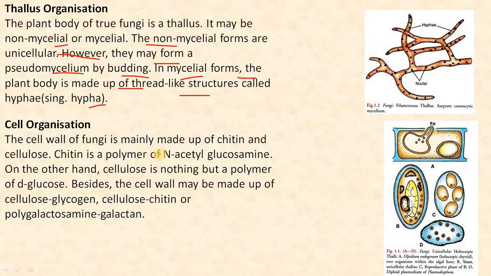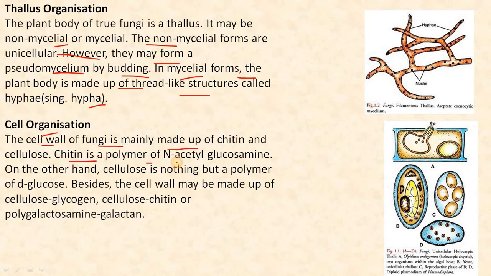In some forms, the plant body is unicellular at one stage and mycelial at the other stage. Their organization is sometimes described as dimorphic, that is why. Next is the cell organization. The cell wall of the fungi is mainly made up of chitin and cellulose.